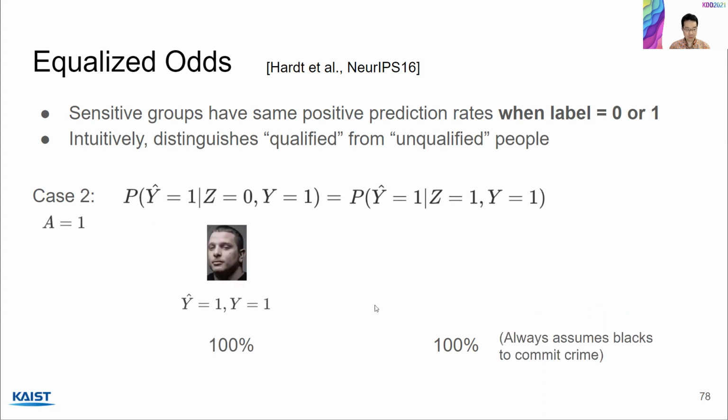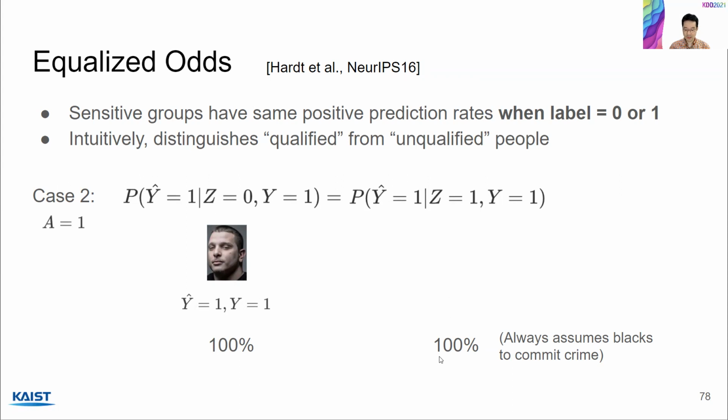Now for case 2, where a equals 1, on the left-hand side we have one white person. Let's say that this person eventually commits crime. Since the prediction is 1, the positive prediction rate is 100%. On the right-hand side, we use the toy data set, so we don't have data points here, but we can easily see that for this model, if z equals 1, it's going to predict 1.